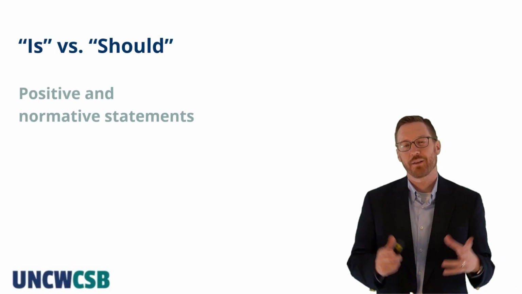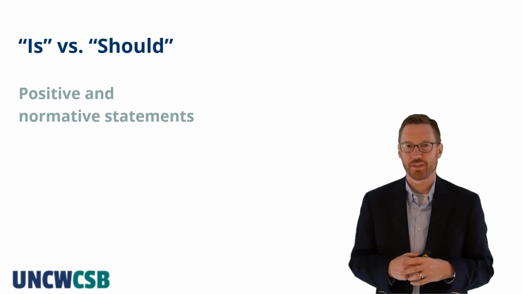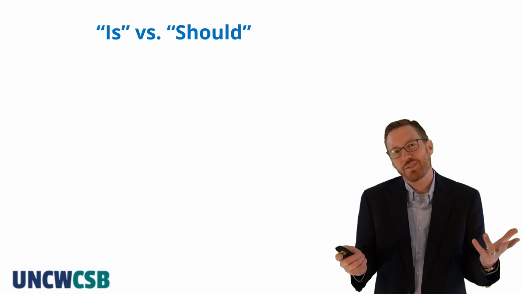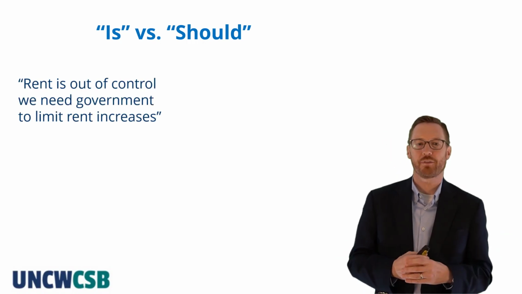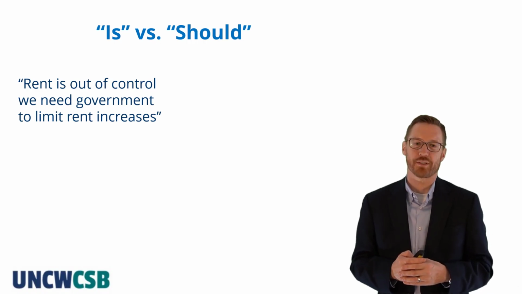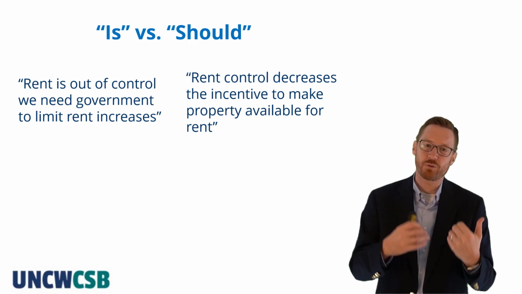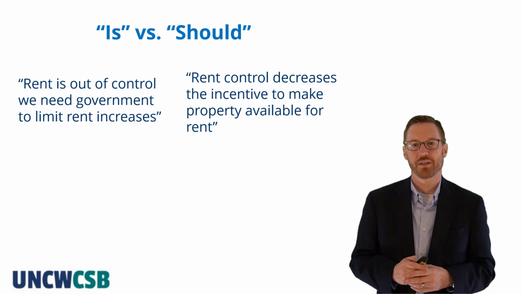Welcome back. Let's talk about is versus should, or positive versus normative statements. So to start out, let's look at two different statements. One statement: rent is out of control, we need government to limit rent increases. The other statement: rent control decreases the incentive to make property available for rent.